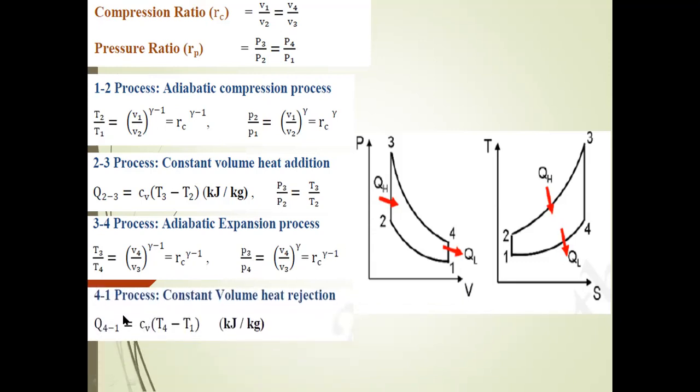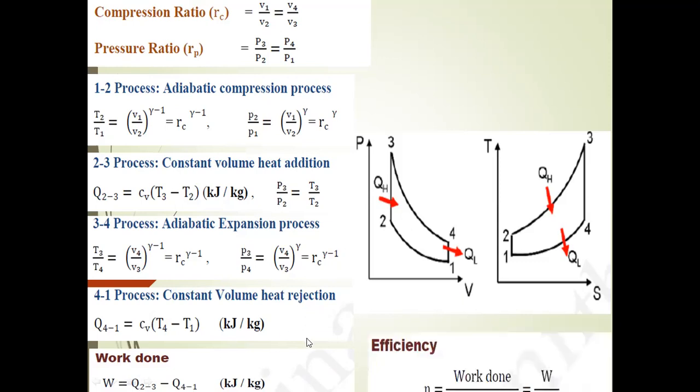The next process is 4 to 1, the constant volume heat rejection process. For the heat rejection process, with specific heat C suffix V, it is C suffix V into T4 minus T1 kilojoules per kg. The work done is equal to heat supplied minus heat rejected, where heat supplied is from process 2 to 3 and heat rejected is from process 4 to 1.